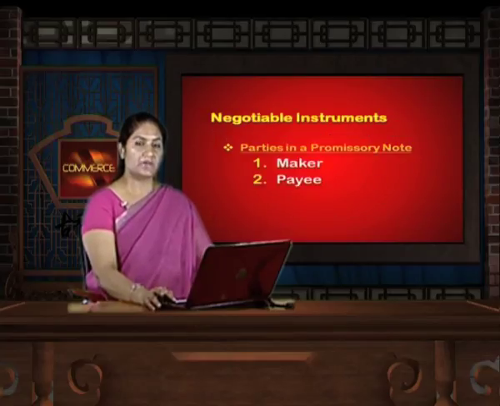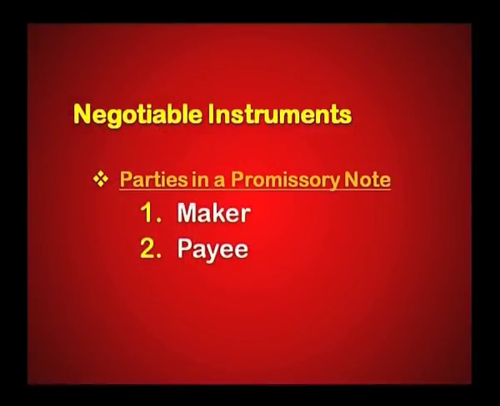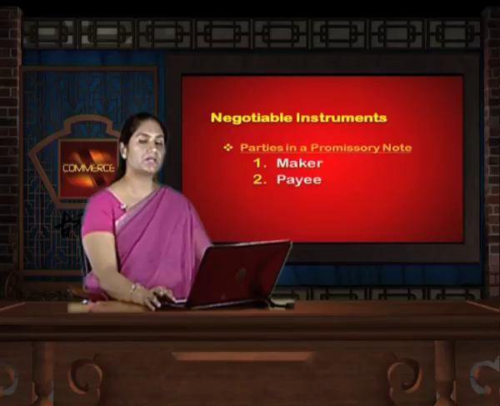Now, with this we come to two important persons in the promissory note. The parties to the promissory note are number one the maker and second the payee. That means there is no third individual in a promissory note.